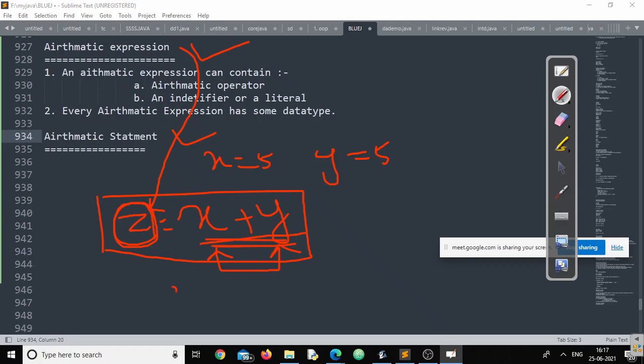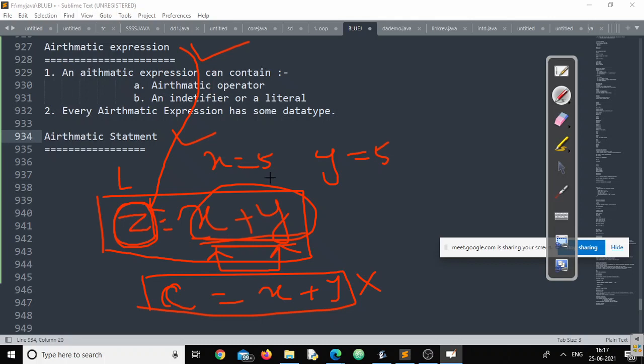Can I store the calculation of two integer variables in a character variable? No. A type error will be there, isn't it? So the data type of the left side of the statement and the data type of the expression should be either the same or equal, or which one should be higher and which one should be lower if I am not going for explicit typecasting.